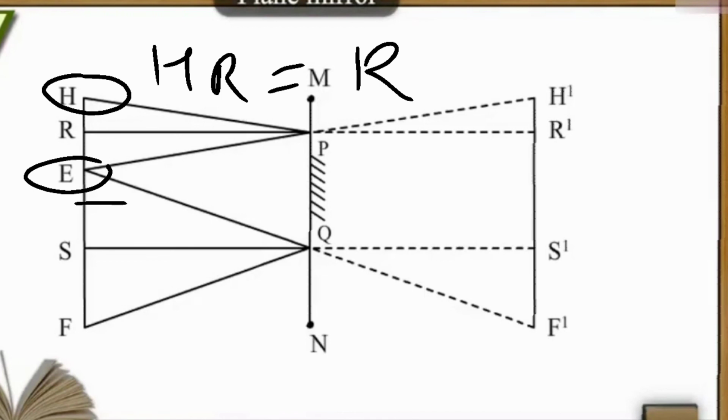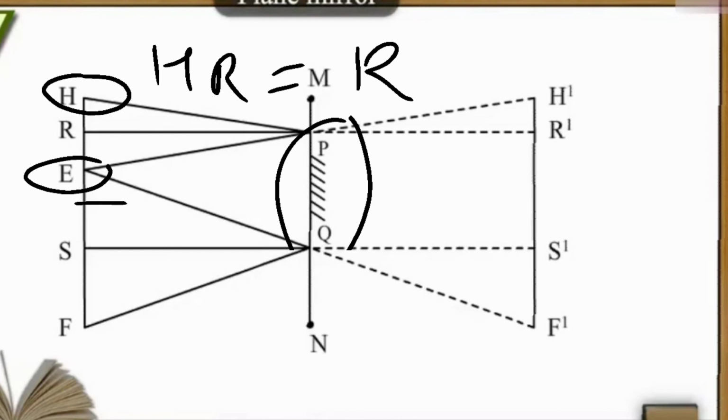So mirror PQ is there. Mirror PQ is at a height of NQ from the ground and it is perpendicular to the ground. PQ is the minimum height of the mirror in order to obtain a full image of a person.